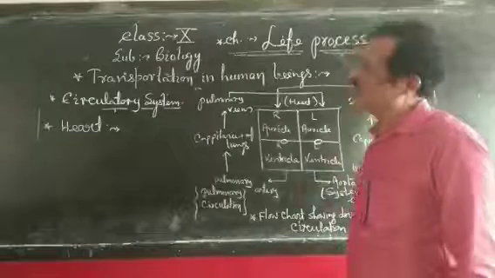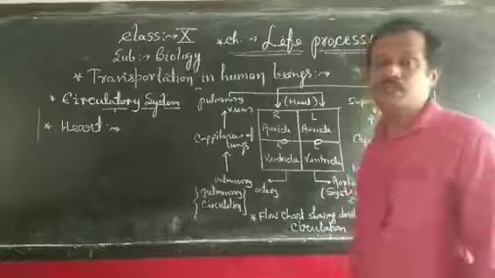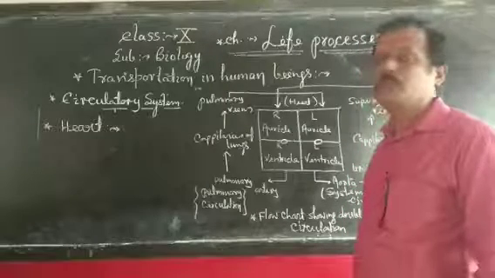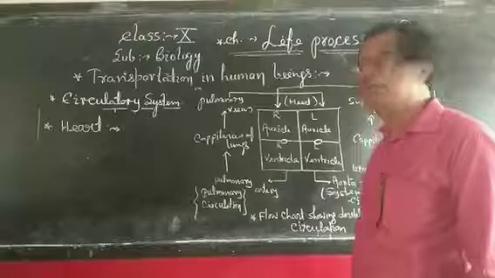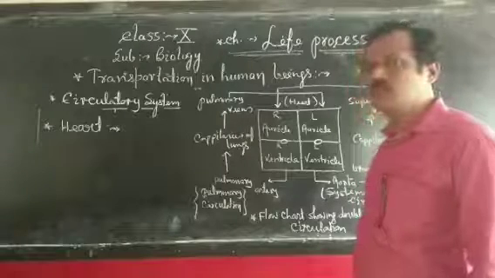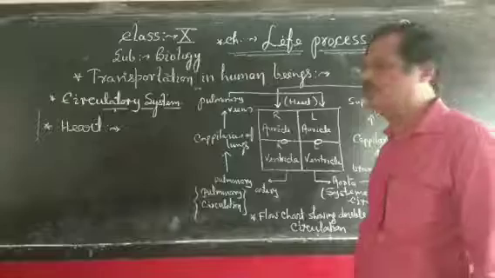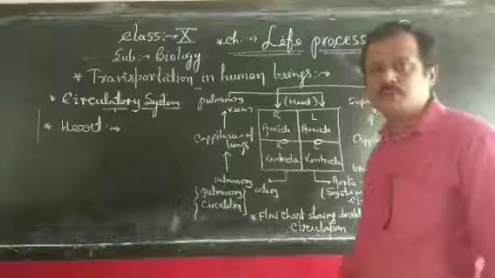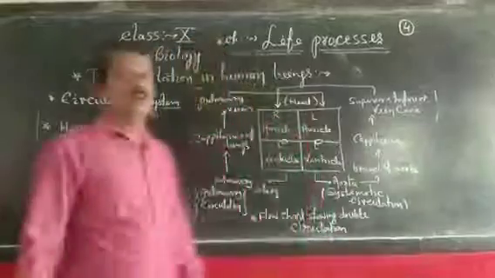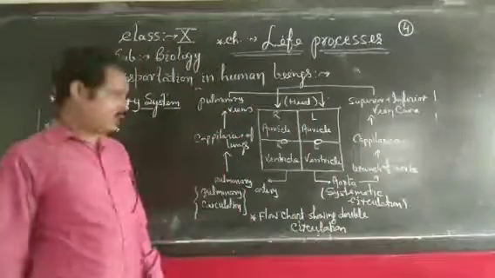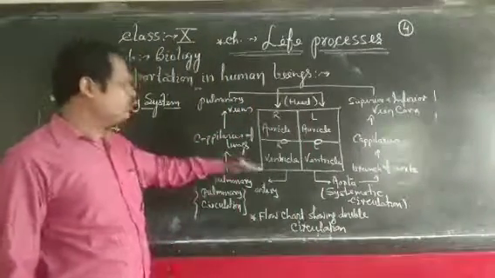Now we can see that in our body double circulation occurs. Why? It is the most important question. Because in our body the circulation of blood is completed in 2 phases. One complete rotation of blood from the heart back to the heart happens in 2 phases.